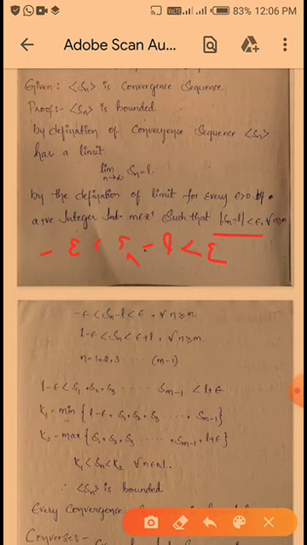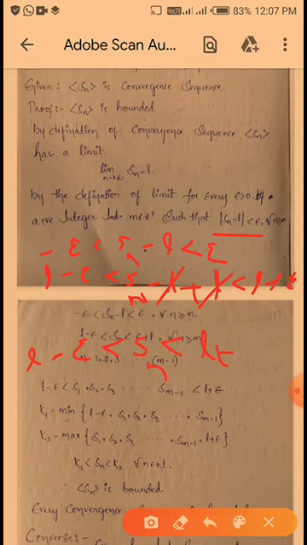So I am adding L throughout. L minus epsilon less than Sn minus L plus L, which is less than L plus epsilon. So minus L plus L cancel. So L minus epsilon less than Sn less than L plus epsilon. So observe here, the Sn value is in between L minus epsilon and L plus epsilon.